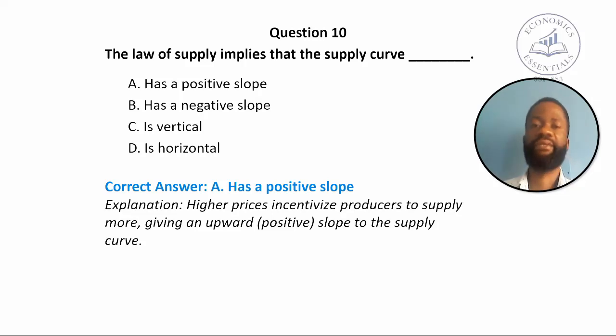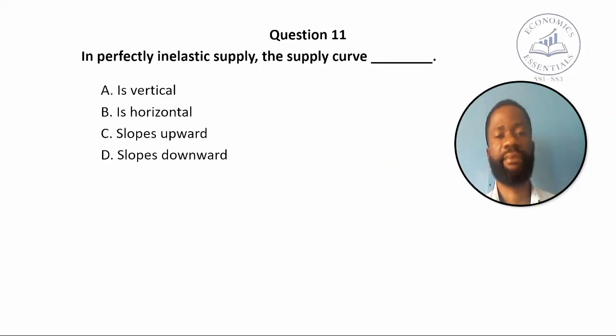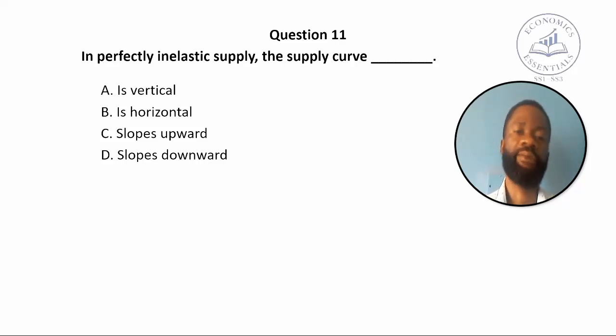Next question, 11. In perfectly inelastic supply, the supply curve is dash. A. Is vertical, B. Is horizontal, C. Slopes upward, and D. Slopes downward.